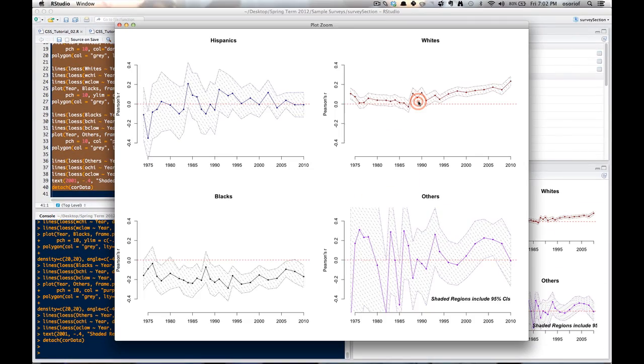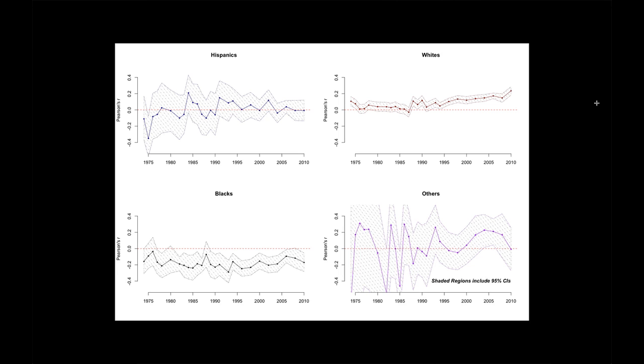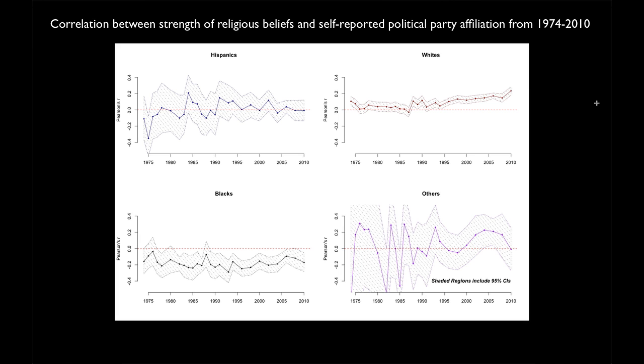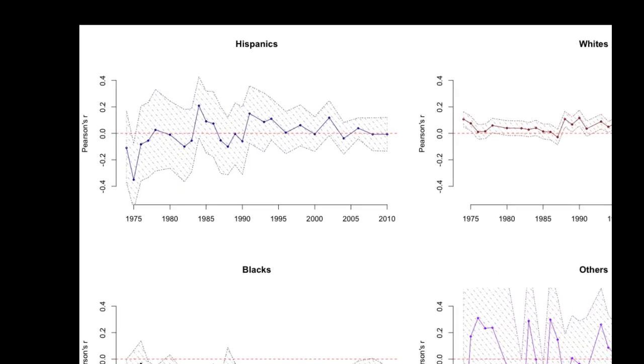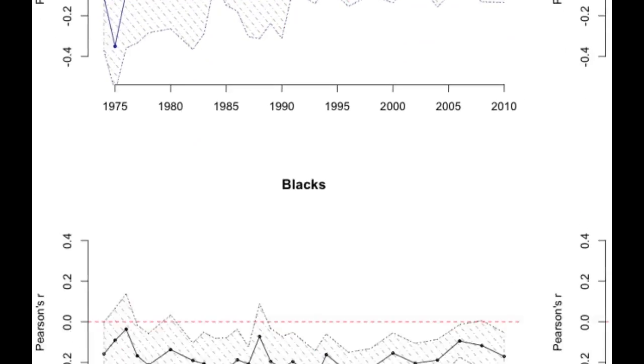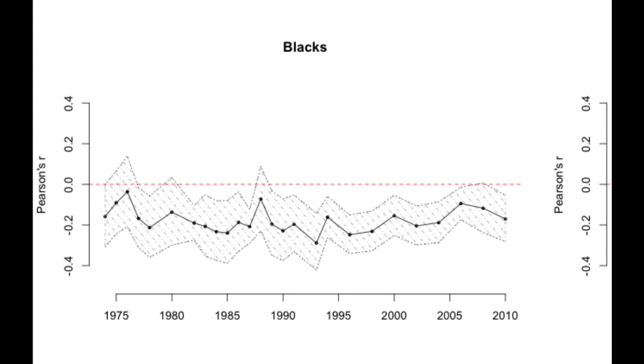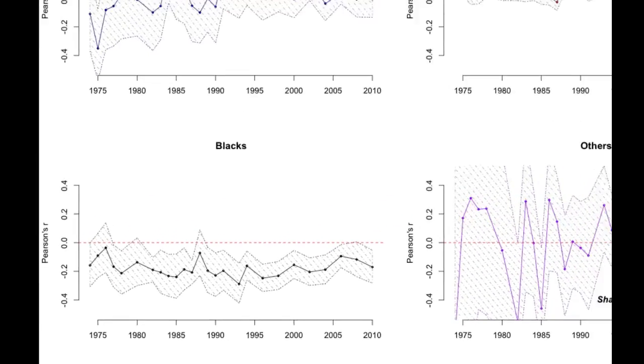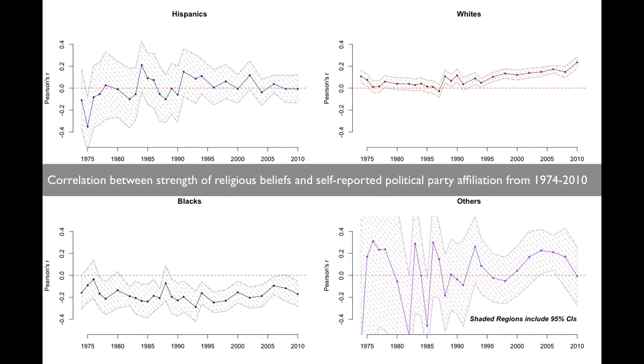So as we can see, this graph shows us the trend over time and the correlation between the strength of political affiliation and the importance of religion to the respondents. So for instance, in 1974, when the data first became available, it would seem that the correlation for Hispanics was negative, roughly negative 0.1, and it was also negative for blacks. However, an important point to make is that the shaded regions are very large for Hispanics and for others, so we cannot distinguish correlation from 0 in any years.